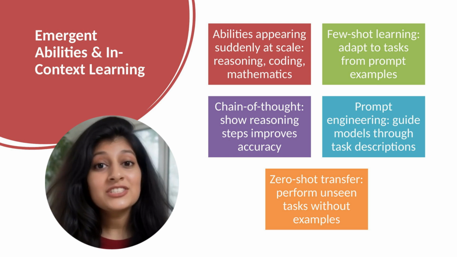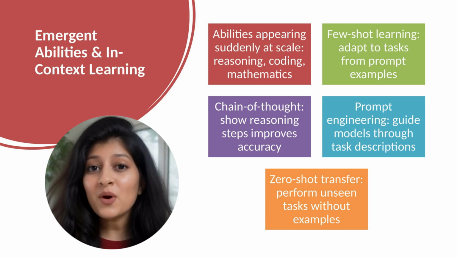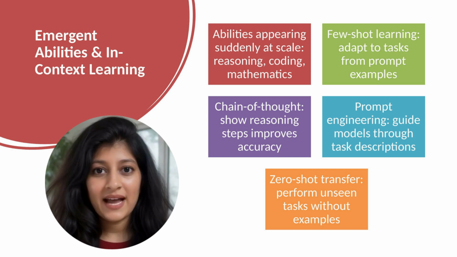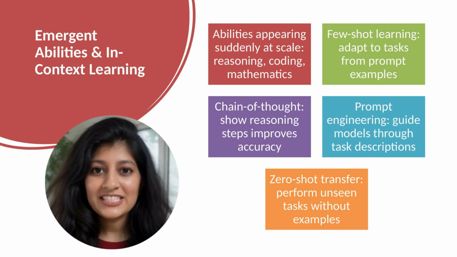In-context learning is one such ability. The model learns tasks from examples provided in the prompt. Show a few examples of a pattern. The model understands and continues it. This happens without parameter updates, purely from the context provided. Smaller models fail at this completely.